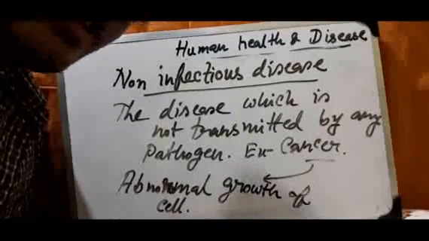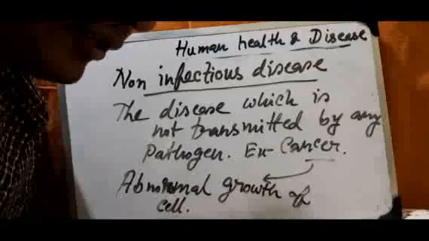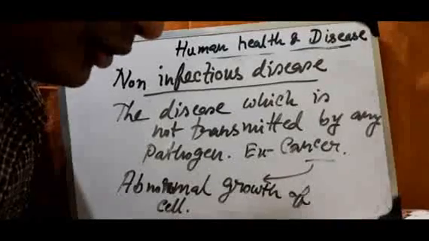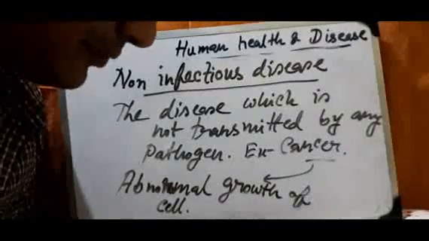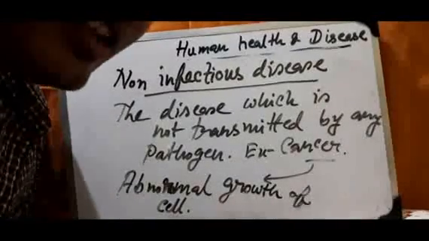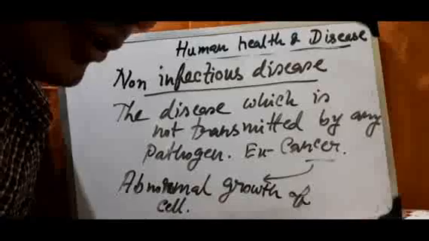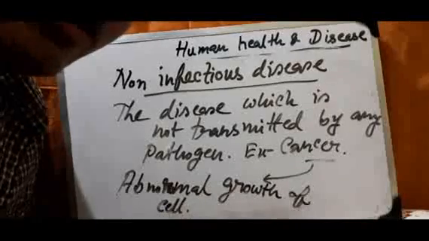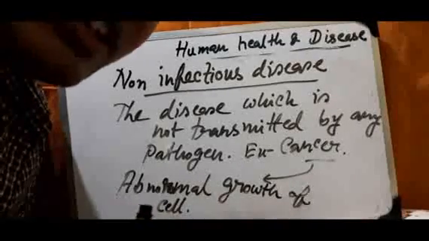So when different types of cells in our body grow up abnormally, that causes a disease like cancer. So in cancer, how does the cell grow up? When the abnormal cell grows up in our body, it forms a mass of cells that is called a